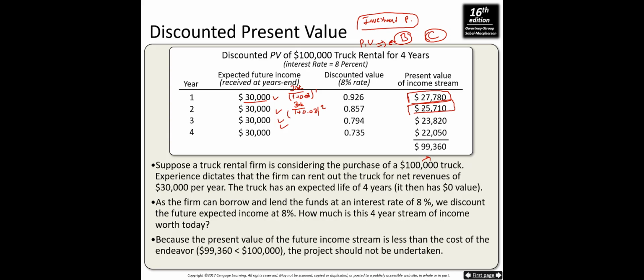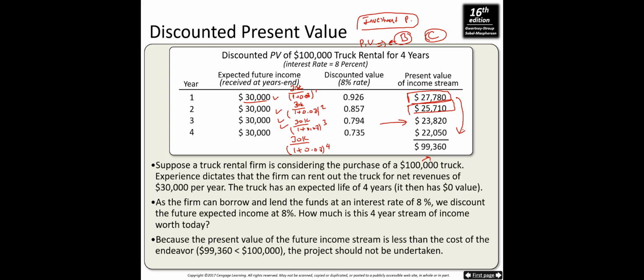This time it's 25,710. And on the third year, 30K divided by 1 plus 0.08 to the power 3, and that's 23. And finally, 30K divided by 1 plus 0.08 to the power 4, and that's 2250. And when you sum them up, all the present values of future streams, you get a present value of benefit of 99,360.